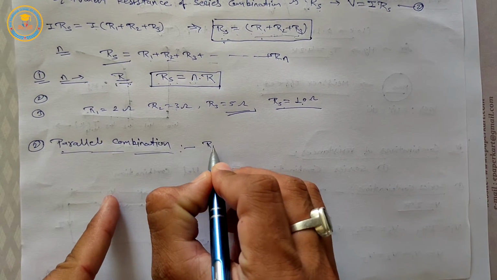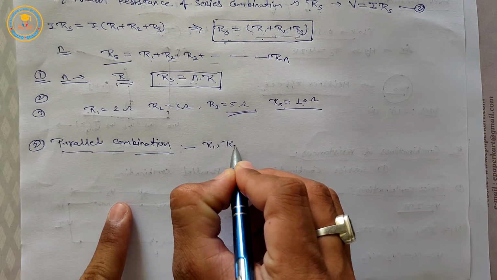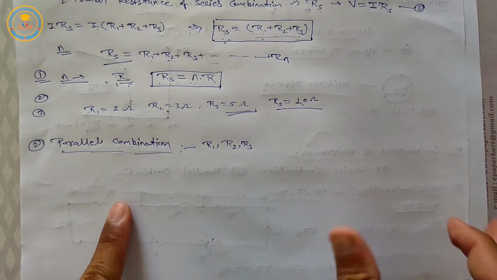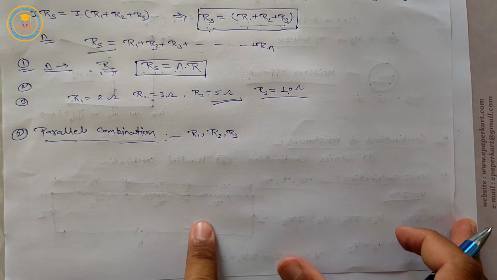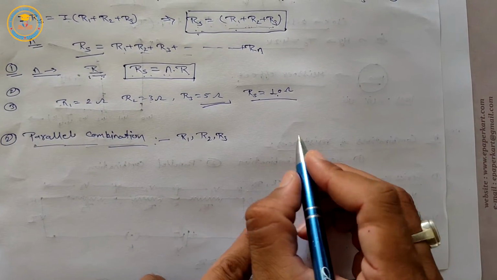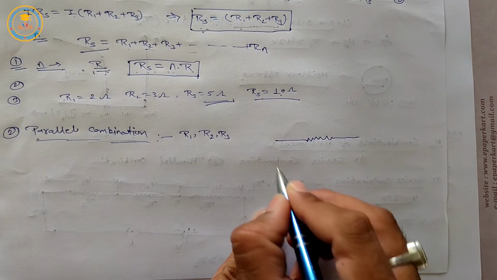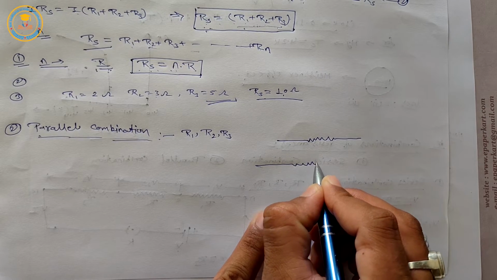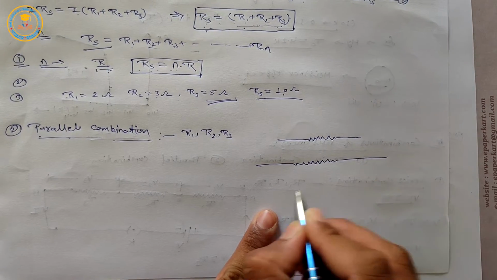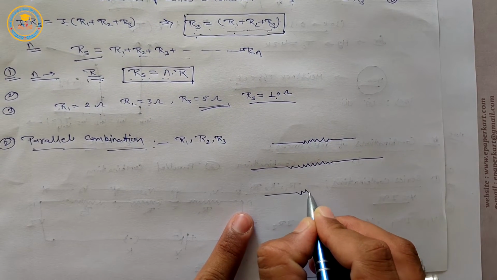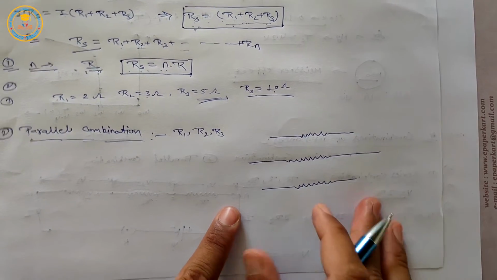Suppose we have three resistances with values R1, R2, R3, and they are connected in a parallel combination like this. This is the first, this is the second, and this is the third resistance.